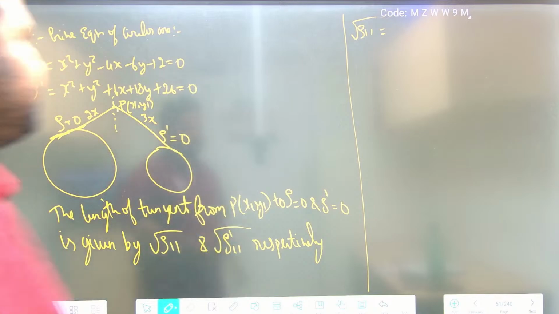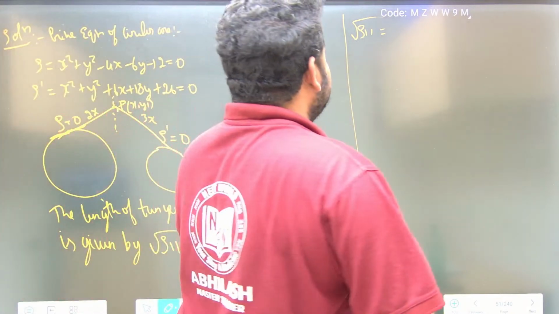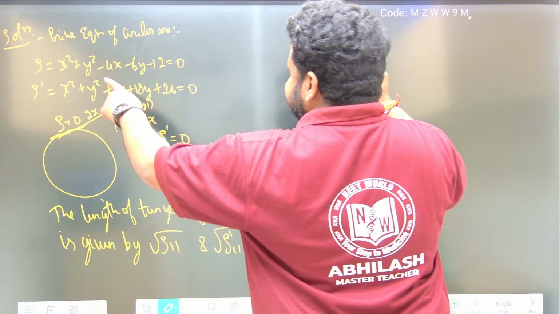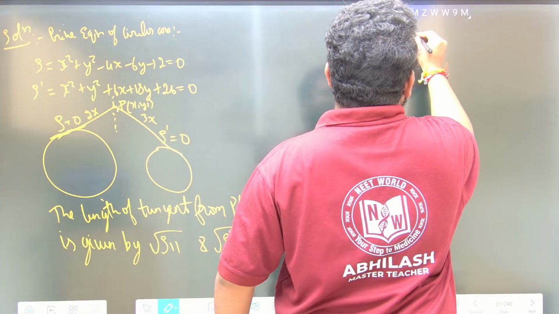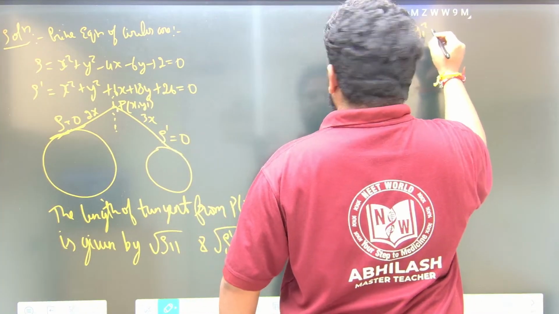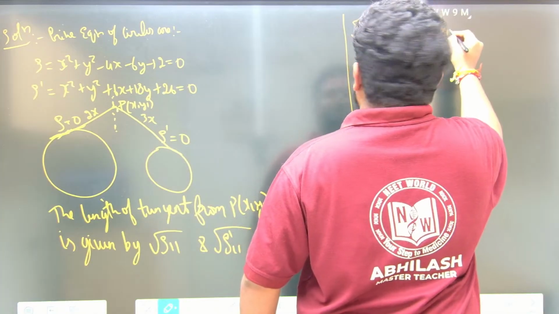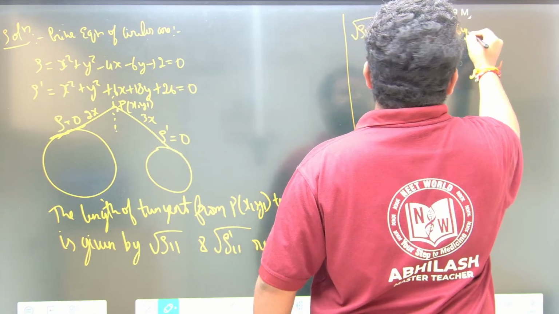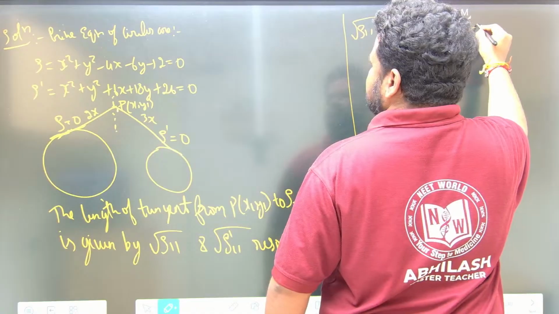Now see here, square root of S11 can be written as, where x is there, I should write x1. So x1 square plus y1 square minus 4x1 minus 6y1 minus 12.